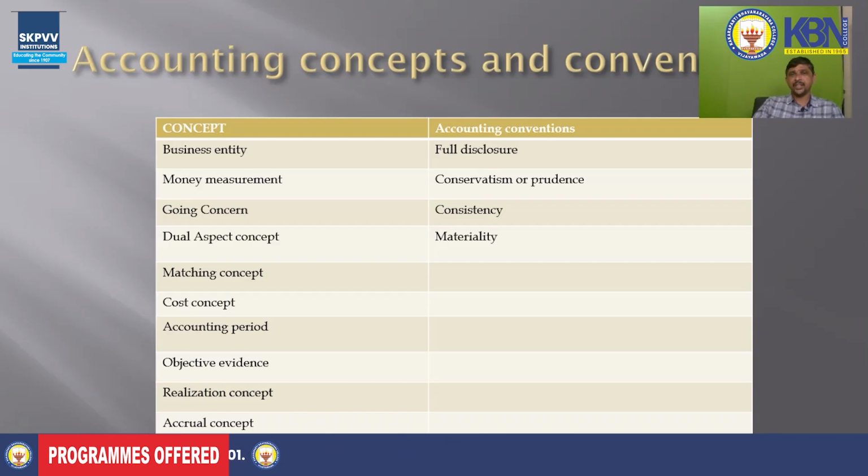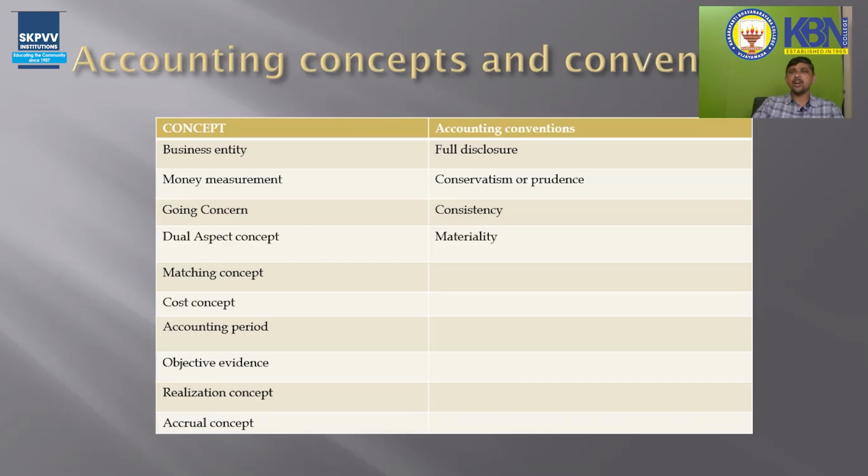Okay. Next, coming to the accounting convention of conservatism or prudency. It works like a risk-proof jacket. How? As per this conservatism, it is clearly saying: no anticipated profits, but provision for losses.